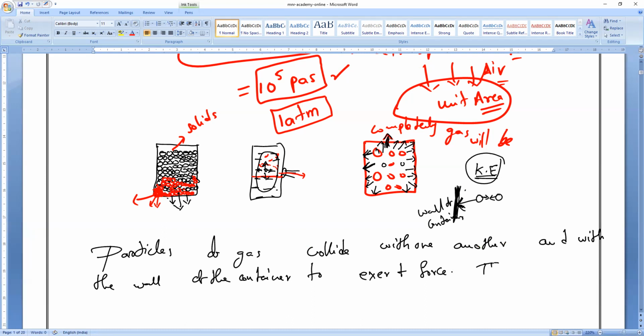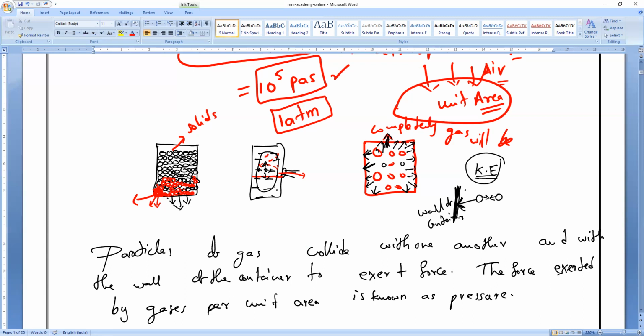The force exerted per unit area, what do we call it, guys? The pressure. The force exerted by gases per unit area is known as